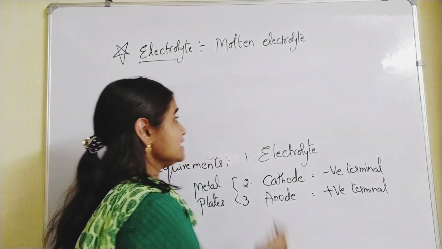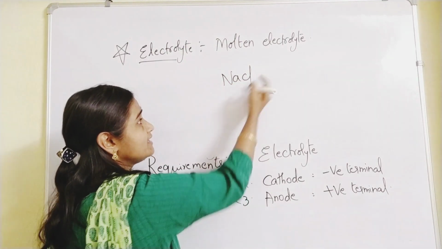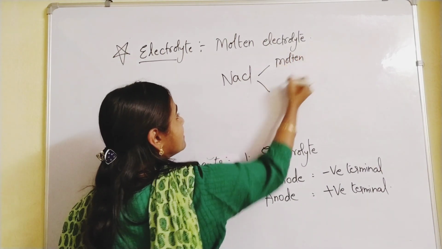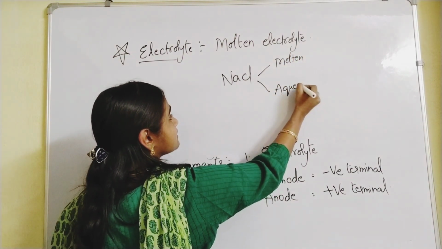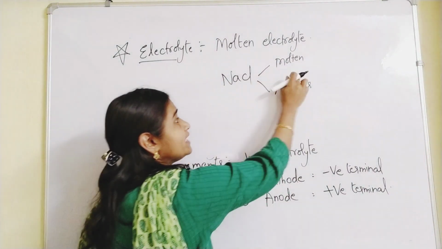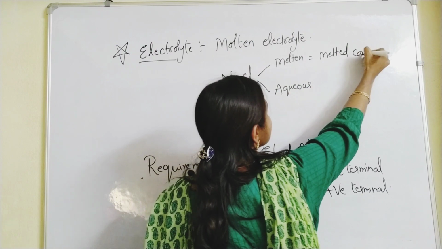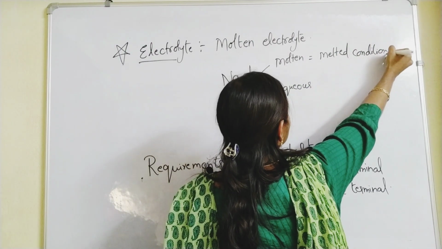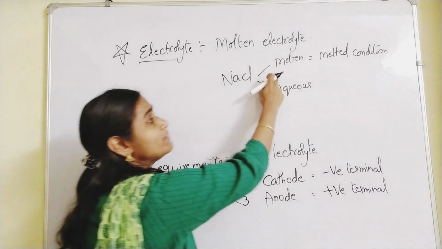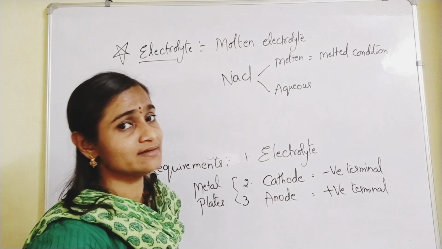Suppose NaCl is there. NaCl can exist in two ways. One is molten and another is aqueous. Molten means only in a melted condition. That's it. Melted condition, liquid form. How has it turned into liquid? By melting it. That one you call molten NaCl.